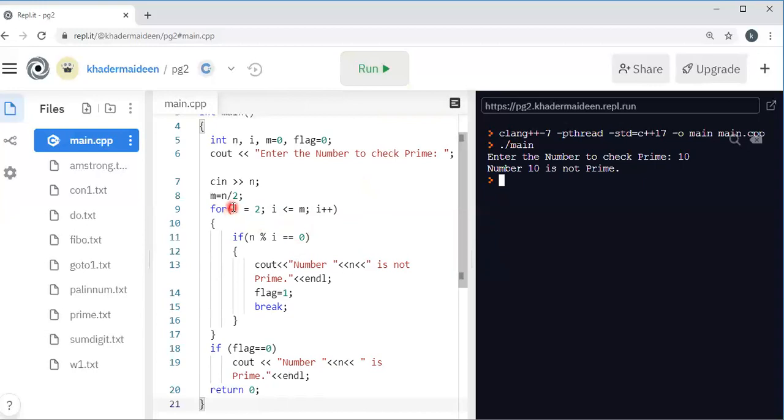Suppose that we want to do this using the while loop. The same. Instead of for, we use the while loop also.